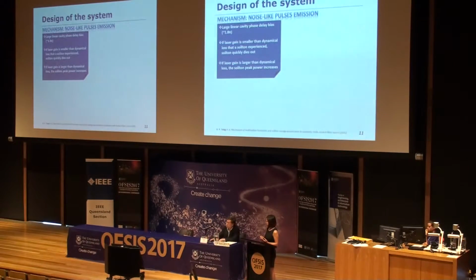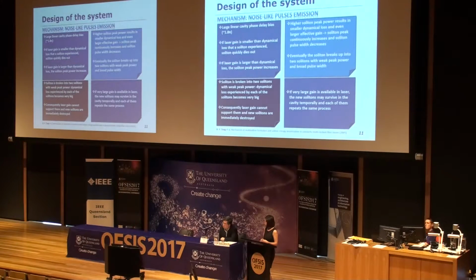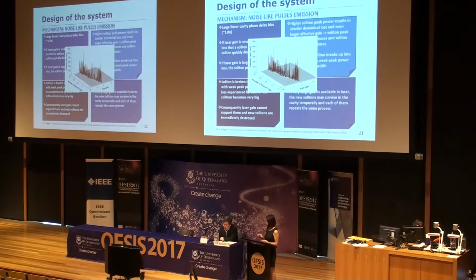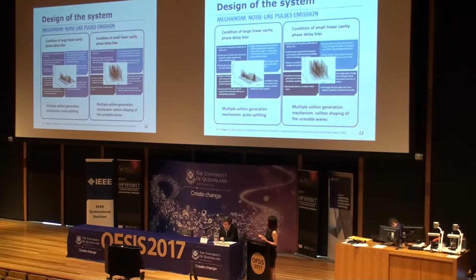Well, in contrast, when the linear cavity phase delay bias is very large, for example, at 1.8 radians, we cannot obtain very stable soliton operation. Instead, the soliton will quickly die out if the laser gain is smaller than the dynamic loss, and the soliton peak power will increase if the laser gain is larger than the dynamic loss. So when the peak power is very large, the soliton will be broken into 2 solitons with weak peak power and broader pulse width.